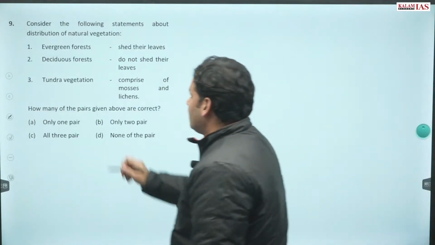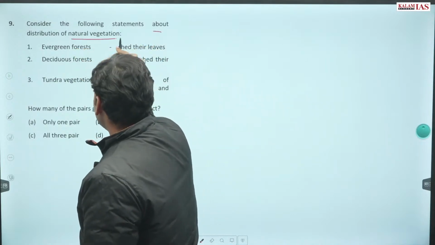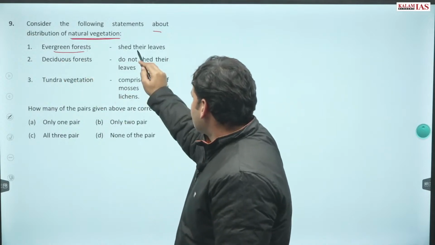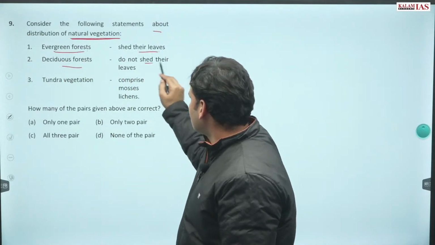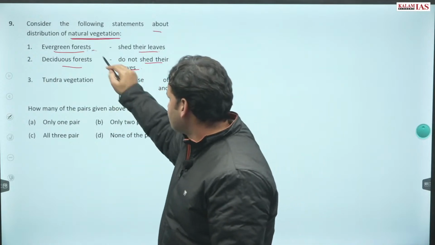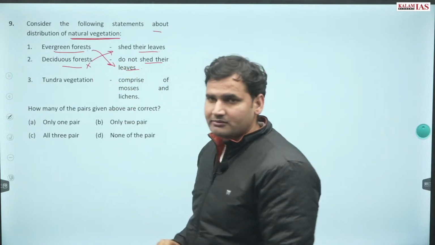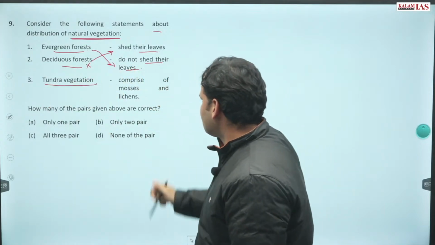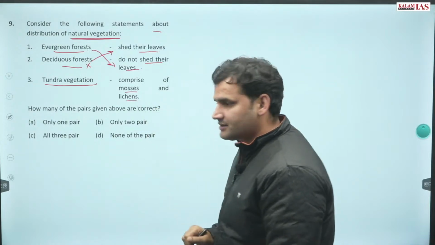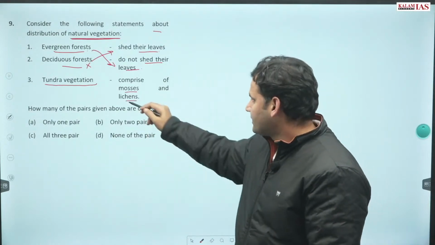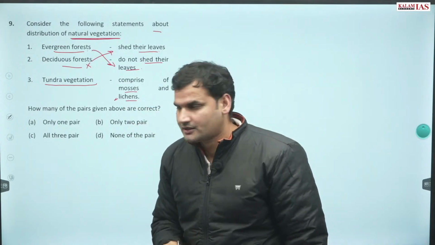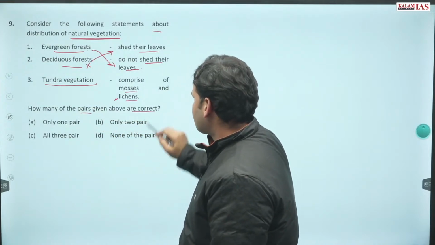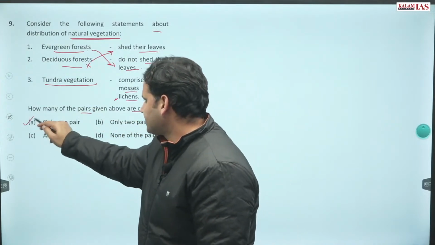Question number 9. Consider the following statements about distribution of natural vegetation. Evergreen forests shed their leaves. Deciduous forests do not shed their leaves. No, they have just interchanged. Both statements are wrong. Then, tundra vegetation comprises mosses and lichens. Yes, this is true. In fact, they are capable of initiating ecological succession. So how many of the pairs given above are correct? Only one of the pairs is correctly given.